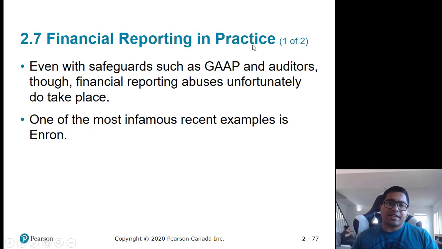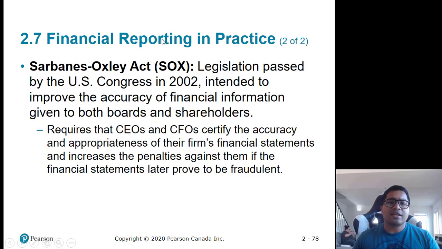So financial reporting in practice, even with safeguards such as accounting standards and auditors, financial reporting abuses unfortunately do take place. One of the most infamous examples is Enron. Enron's example has been explained well in the book. So they were trying to sell stuff to their own subsidiaries and trying to push up the price of the share. It was a big fraud that happened in the 2000s, and if you read through the book, it's pretty self-explanatory.